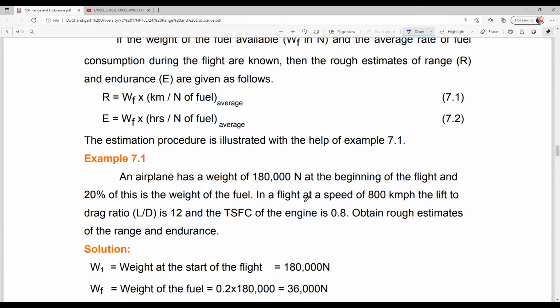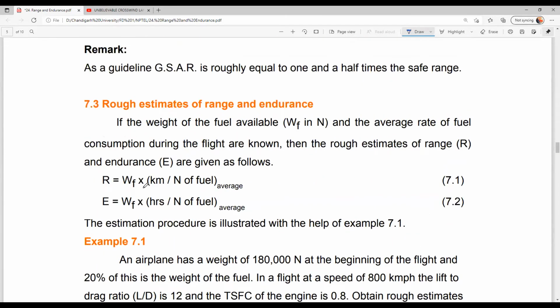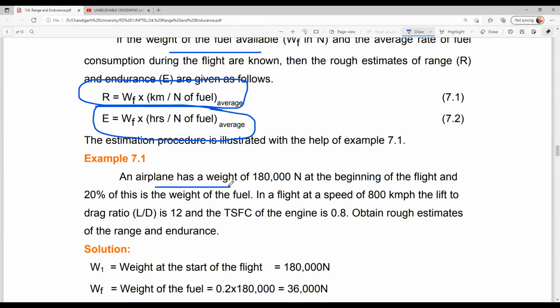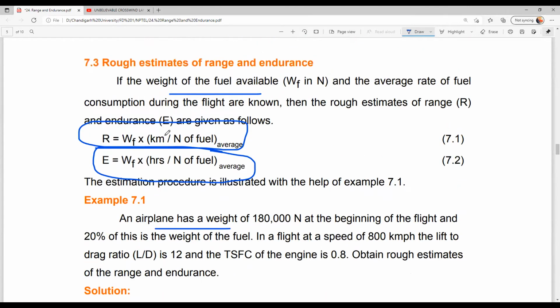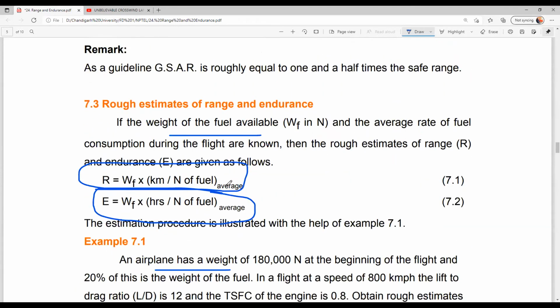Right. So let's see how to calculate the range. Range is given by fuel available, in kilometers per Newton of fuel. From this, you may have a doubt about how this equation has been described. So let's solve this example, and then you will understand this is the definition of this equation. When there is a mathematical equation, there is a definition also, right?